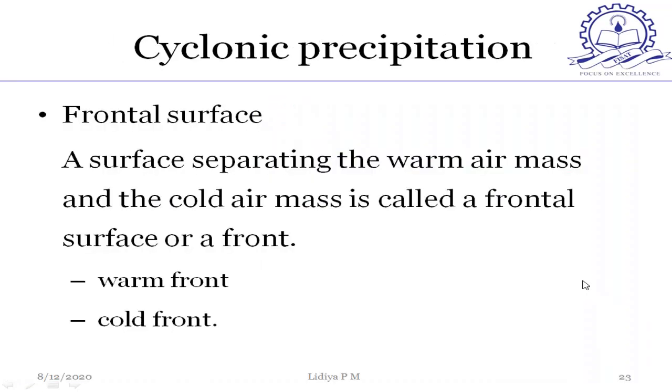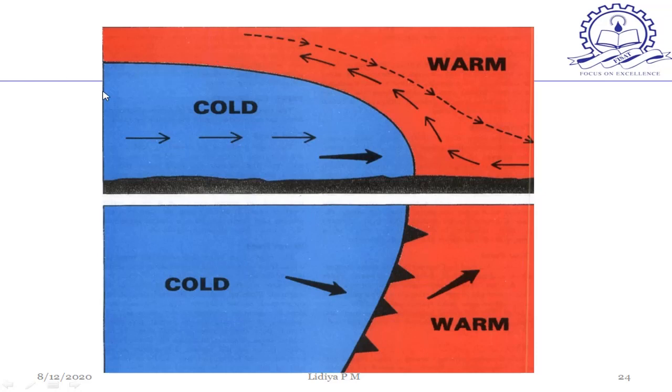Then next, coming to cyclonic precipitation. Before going to cyclonic precipitation, we will define a term called frontal surface. That is a surface separating the warm air mass and cold air mass. It is called a frontal surface, or simply a front. We can classify that into two, a warm front and a cold front. So we'll first look into what is a frontal surface. Consider this is cold air and this is warm air. The surface separating the cold air and warm air is called a front.